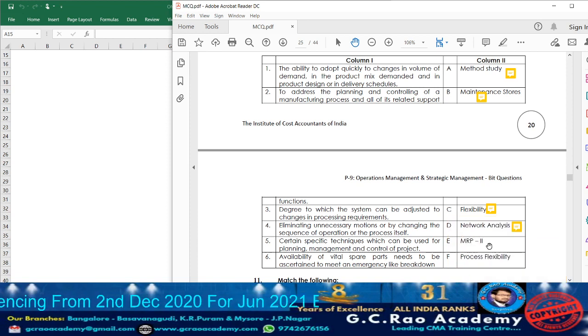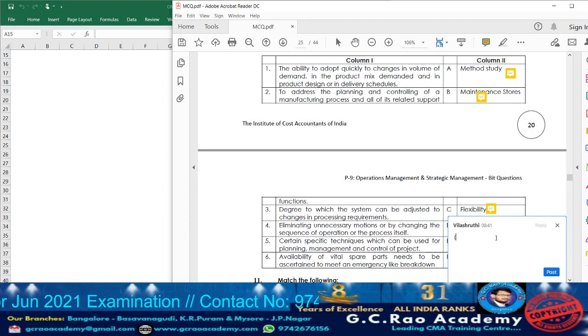Next, MRP2. MRP2 stands for what? Manufacturing resource planning. We have to address the planning and controlling of the manufacturing process and all of its related support functions. We are going to call it as what? MRP2. So accordingly take down point number 2.